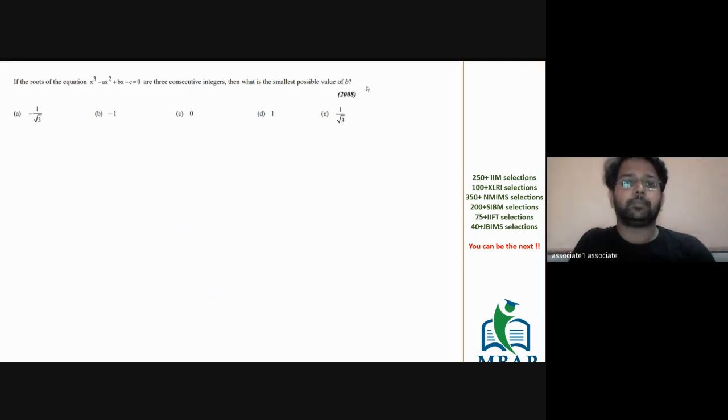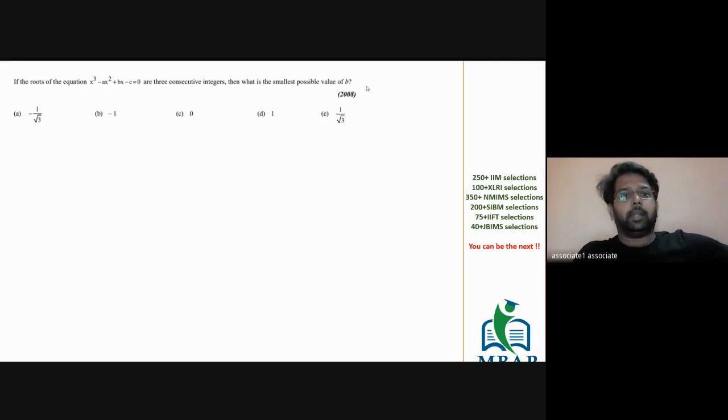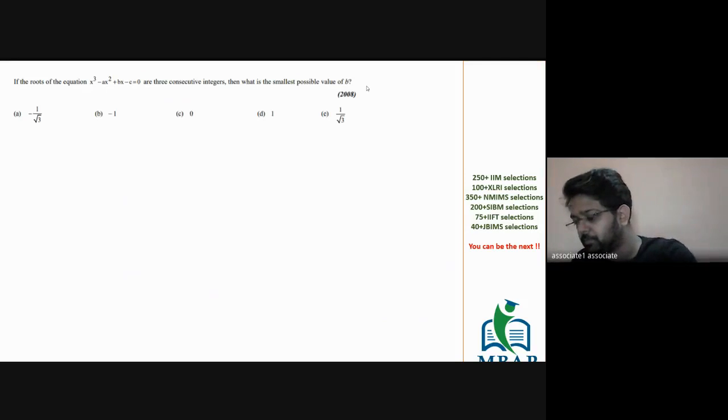Solve this. If the roots of the equation x cube minus ax square plus bx minus c is equal to 0 are three consecutive integers, what is the smallest value possible for b? Come on, solve this question, please.